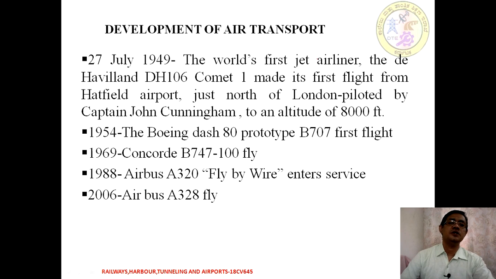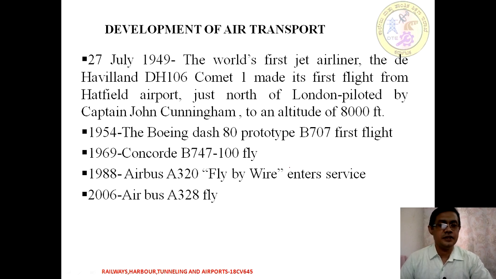So moving on to the development of air transport. Air transport begins in the year 1949. The world's first jet airliner started flying from Hatfield airport, north of London, the capital of England, to an altitude of 8,000 feet. So that is the first jet plane, introduced in the year 1949.